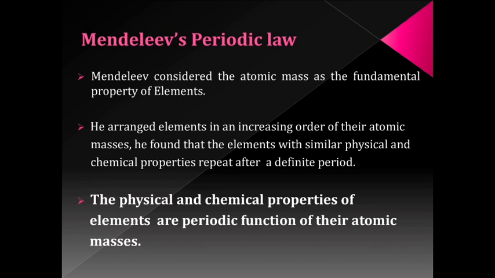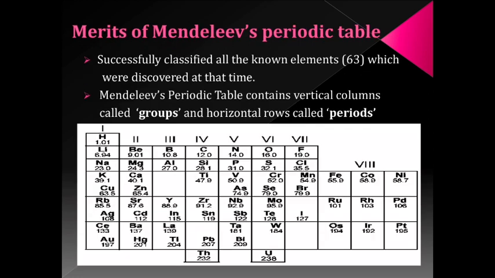After examining some physical and chemical properties like molecular formula of the hydrides and oxides of the element, melting point, boiling point, as well as density of the element, he organized all these elements into a periodic table. You can see this periodic table on the screen.